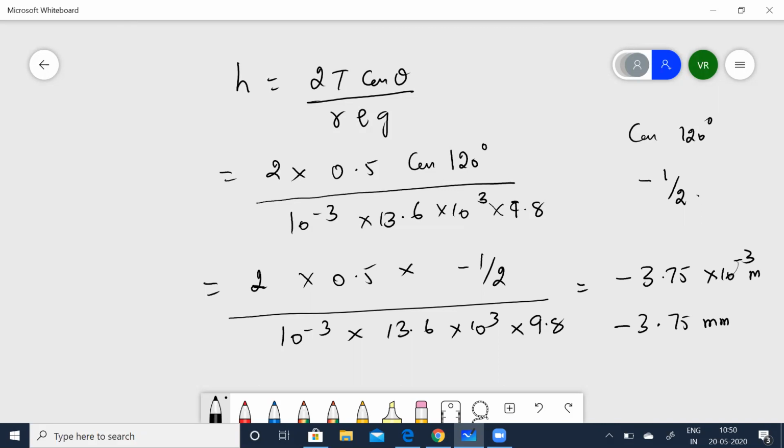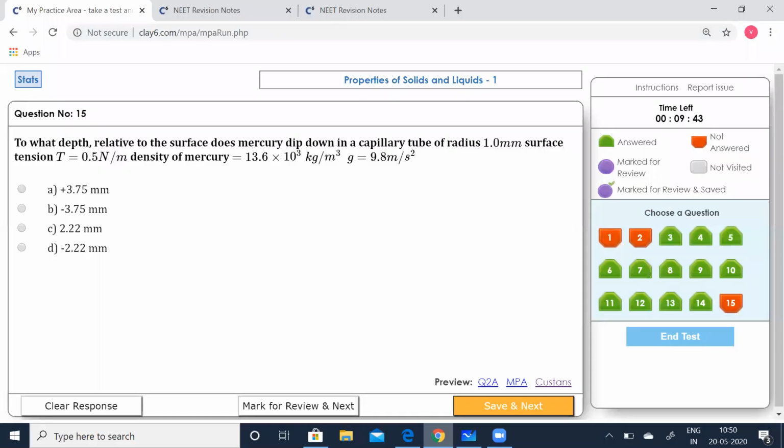Let's see which option is correct. Yeah, minus 3.75 millimeters. You have two options which might confuse you, plus 3.5 and minus 3.5, but we have clearly got a negative value, so you can mark that. So save that. Now we have finished all the tests. End the test.